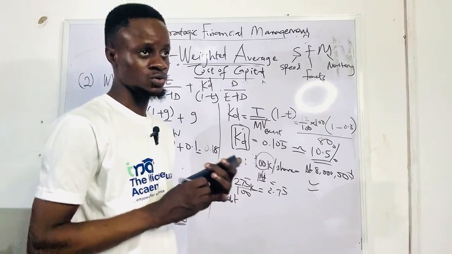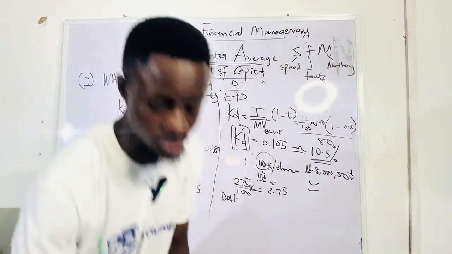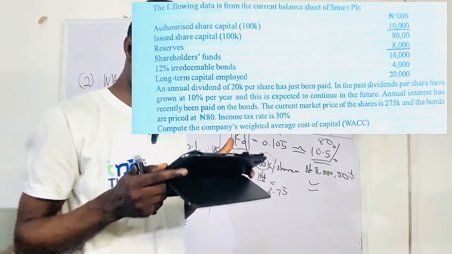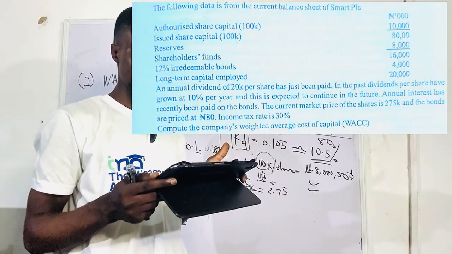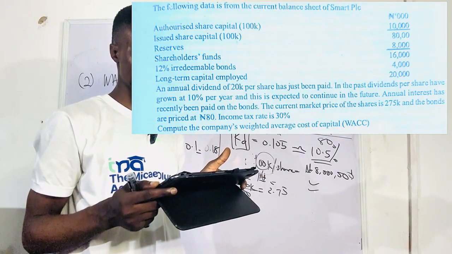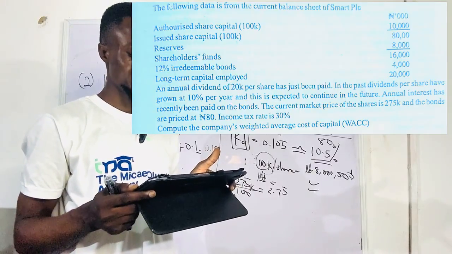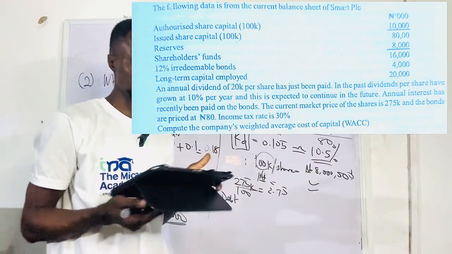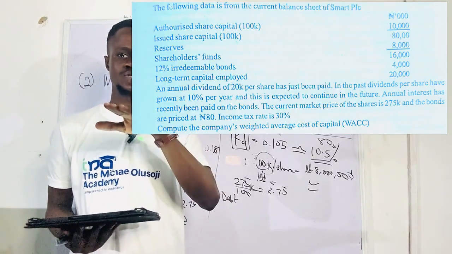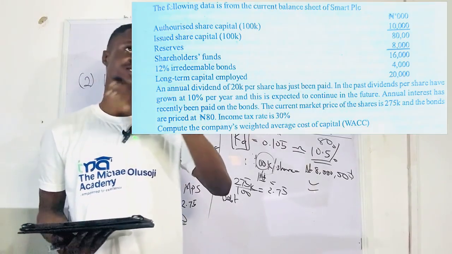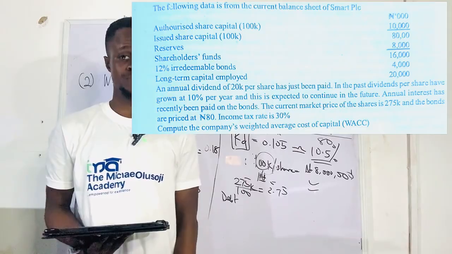They are usually quoted in bundles, right? In this situation now they said bonds are priced at 80 naira, right? That means the par value will be 100, and the fact that they price this one at 80 naira means it's priced at discount because it's less than the par value, which is 100. And had it been priced maybe 150, for example, that means it's priced at premium.